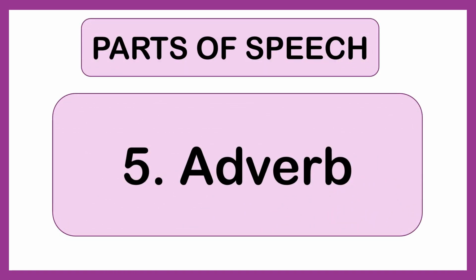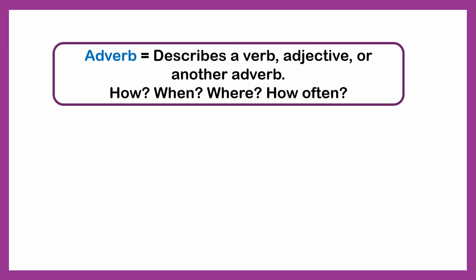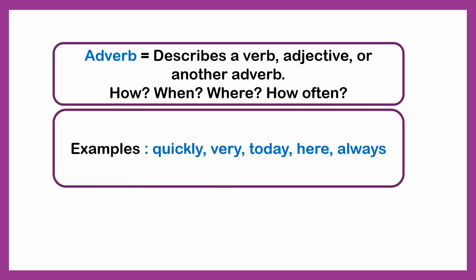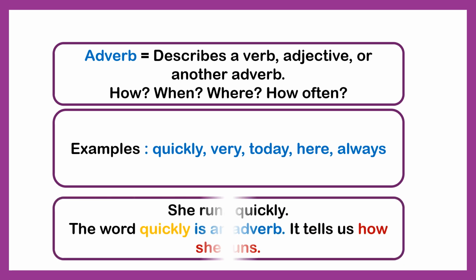Number 5. Adverbs. An adverb is a word that describes a verb, an adjective, or another adverb. It tells us how, when, where, or how often something happens. For example, quickly, very, today, here, always. For example, she runs quickly. The word quickly is an adverb. It tells us how she runs. Okay?